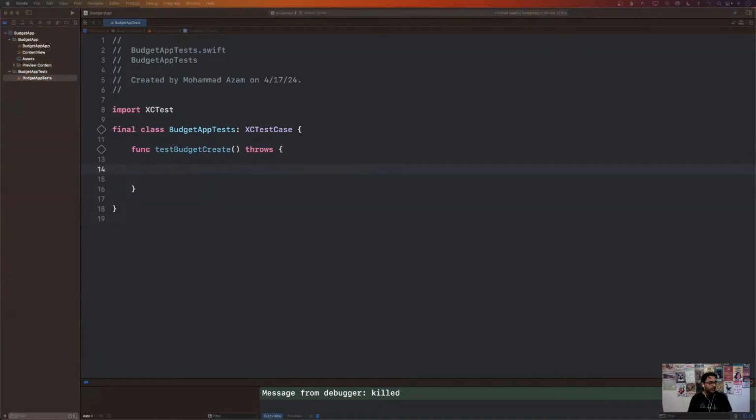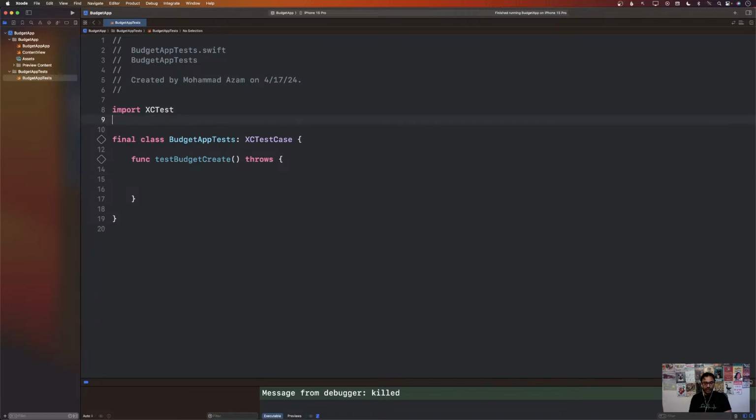Now, if you have worked with Swift Data, you know that in order to work with it, you need a couple of different things. Like you need to set up the model container. In my first iteration of the test, I will try to create the model container right over here. So I'll go ahead and import Swift Data.